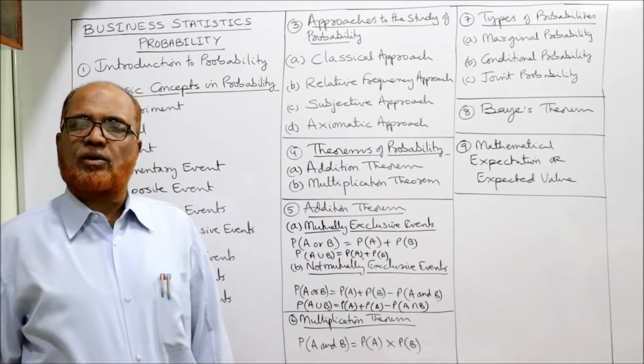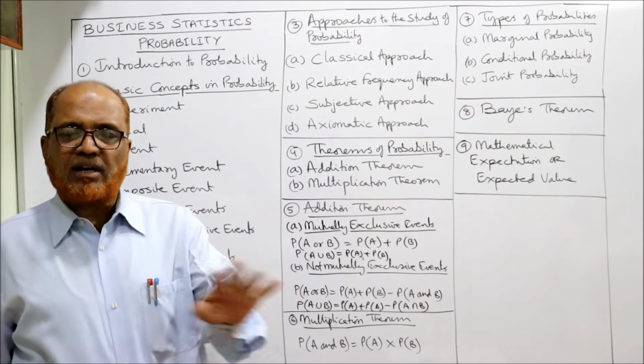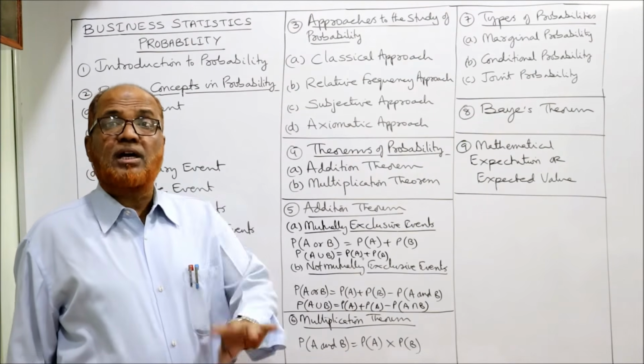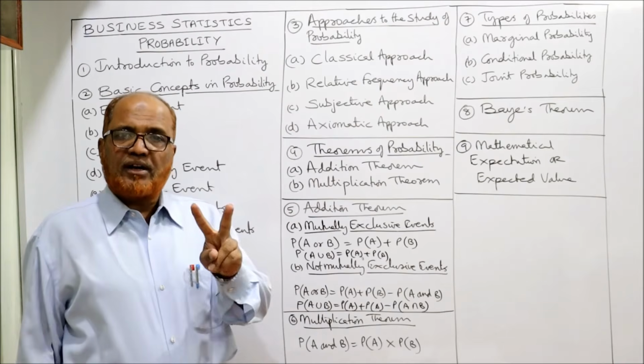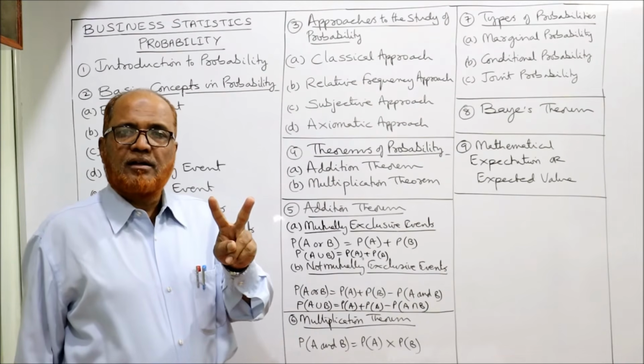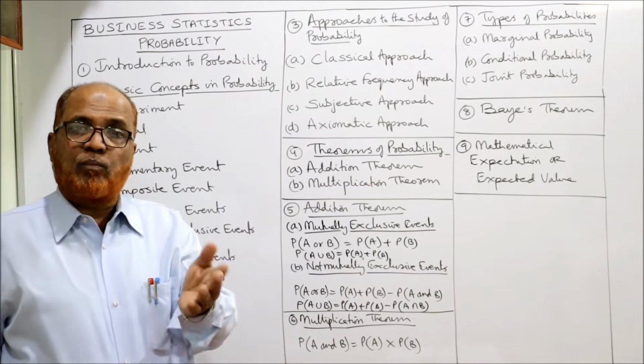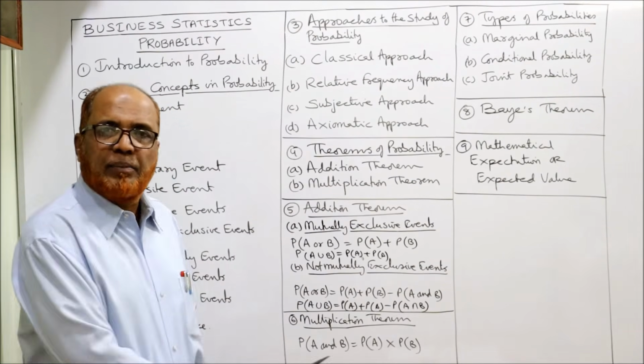Now the multiplication theorem. If two events are completely independent, not at all related to one another, then what is the probability that both will occur? Then we apply the multiplication theorem.